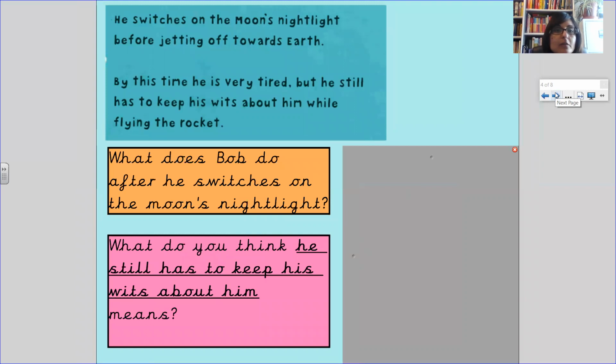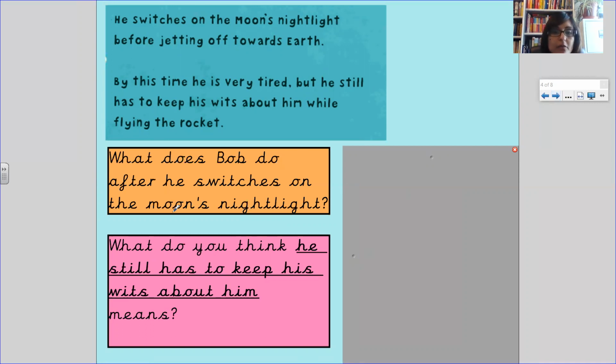He switches on the moon's night light before jetting off towards Earth. By this time, he's very tired, but he still has to keep his wits about him while flying the rocket. First question, what does Bob do after he switches on the moon's night light?